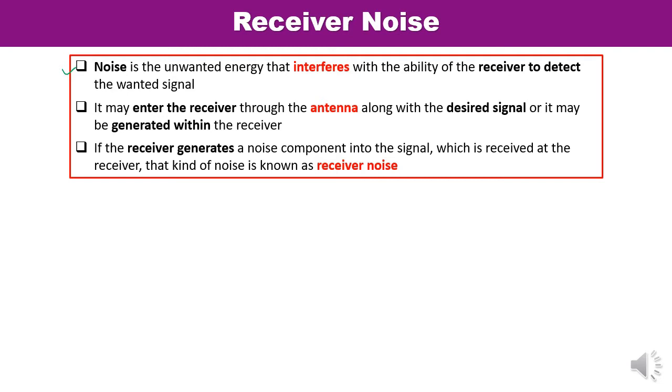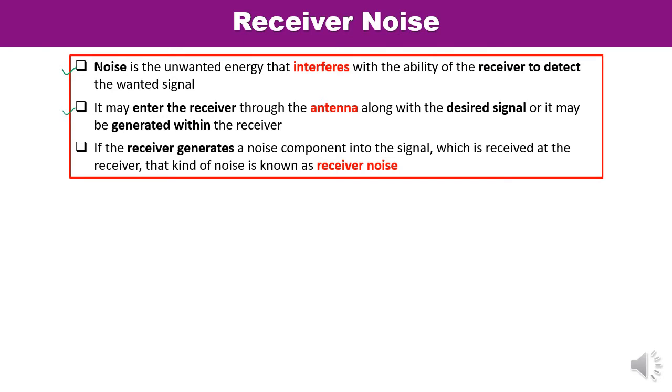The second important point is that noise can enter into the receiver via the antenna along with the desired signal, or it may be generated within the receiver. So there are various factors because of which noise may enter into the receiver.